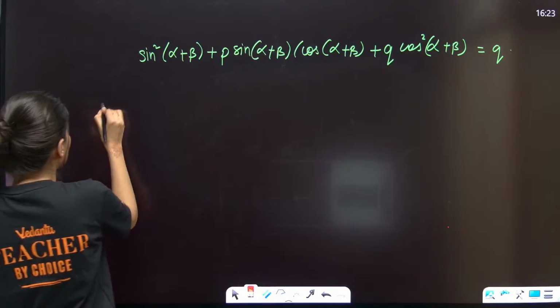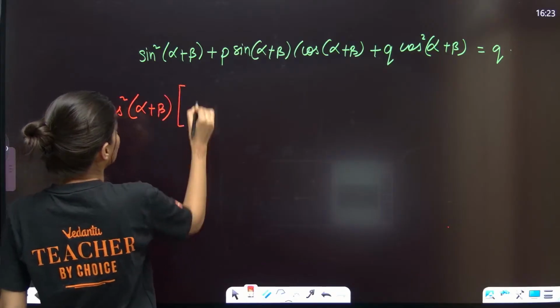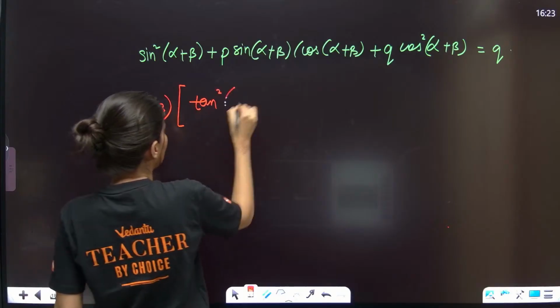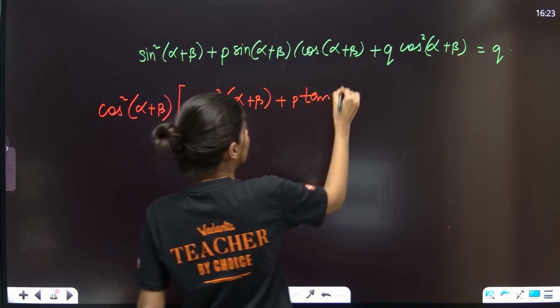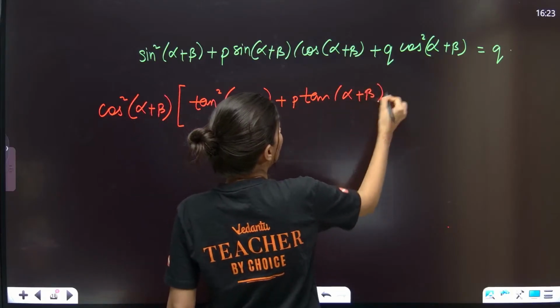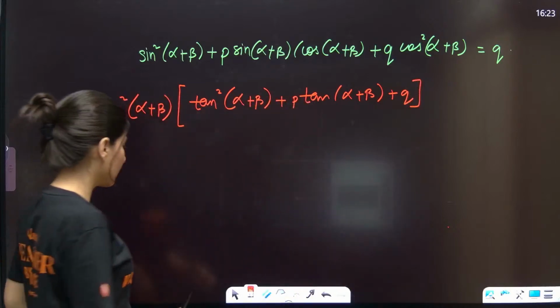Can I just take cos square alpha plus beta common? So this is going to give you tan square alpha plus beta plus P tan alpha plus beta plus Q. We need to check whether the right hand side is correct or not.